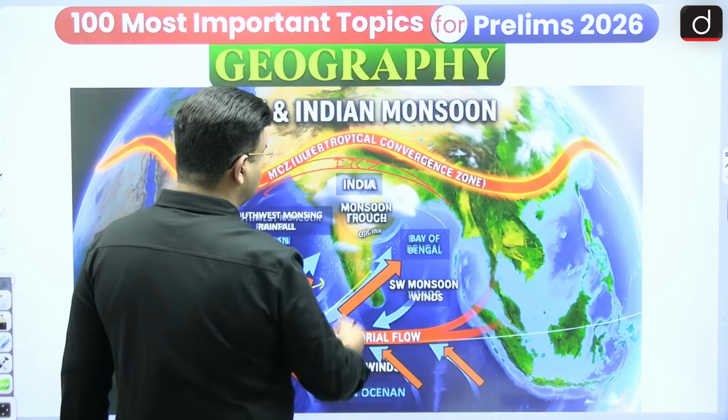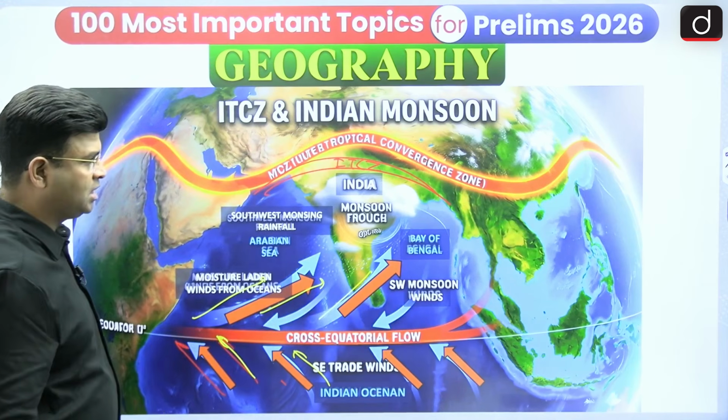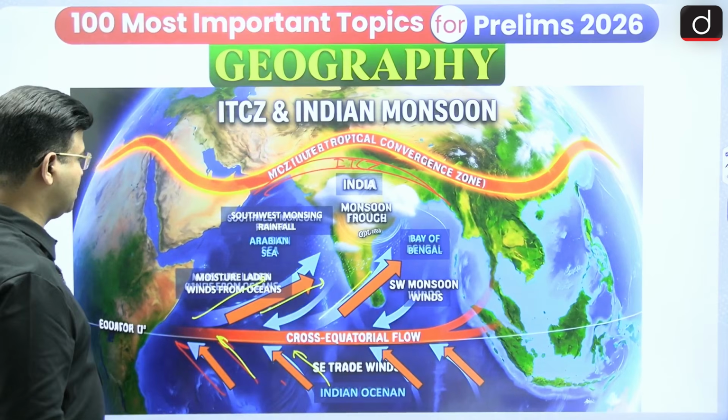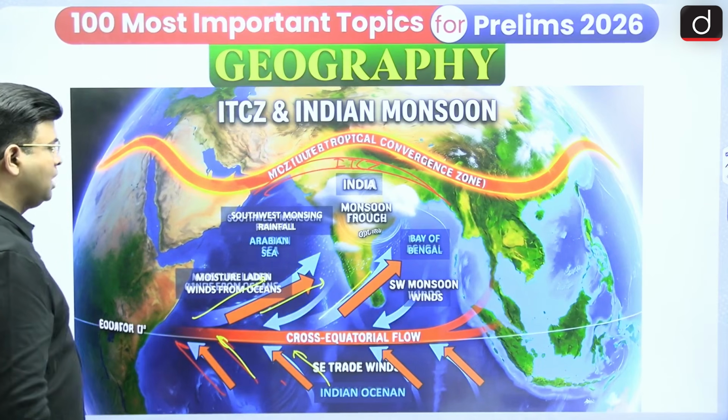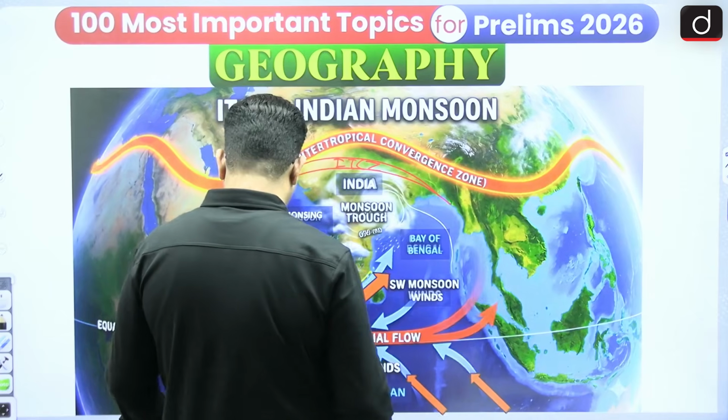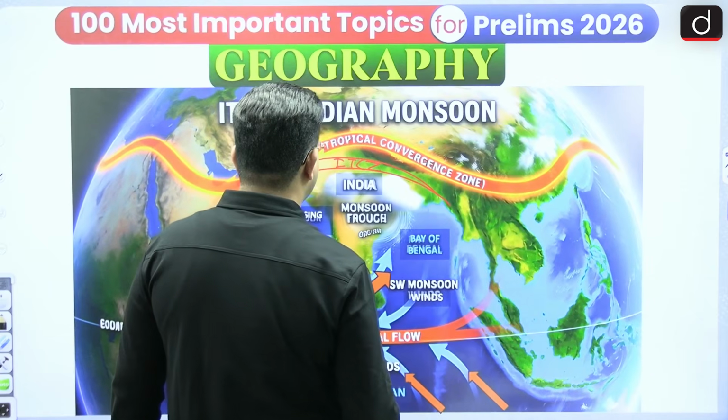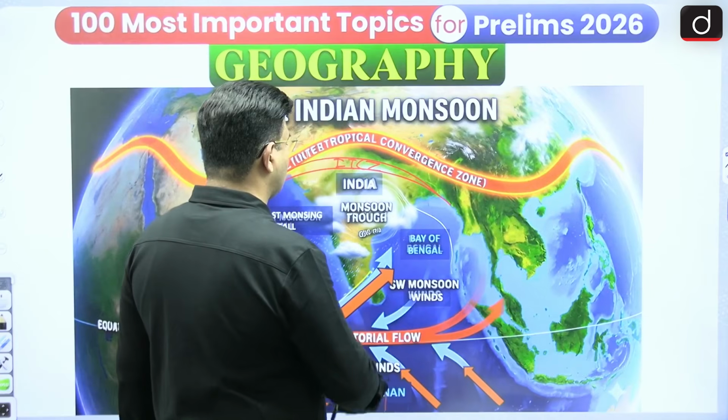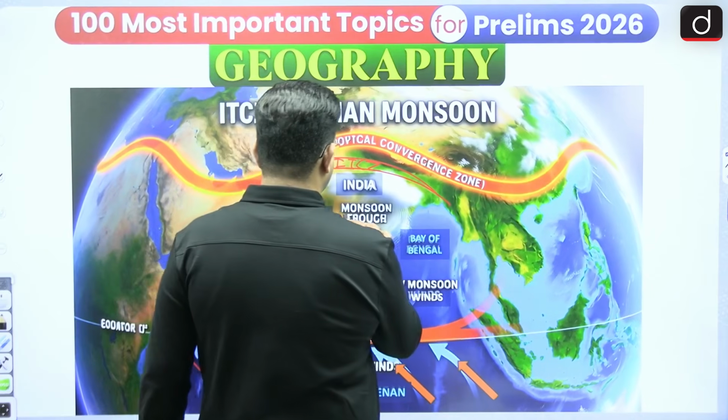Because of the ITCZ shifting in the northern hemisphere, India receives monsoonal rainfall, and this region is a monsoon trough, with low pressure created over there.